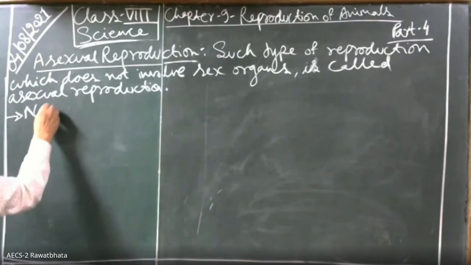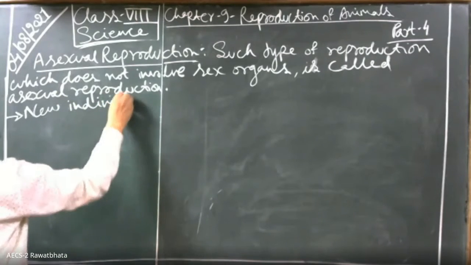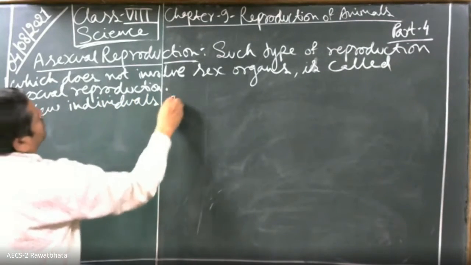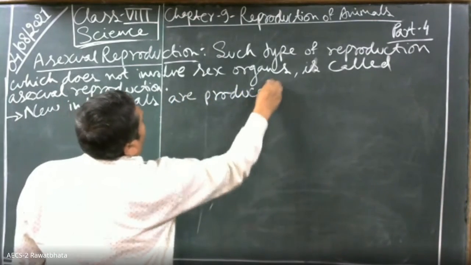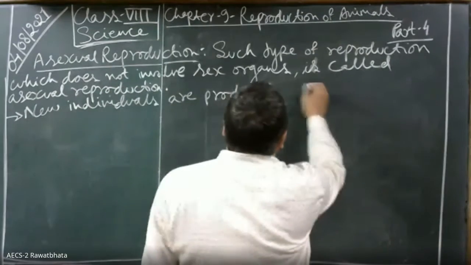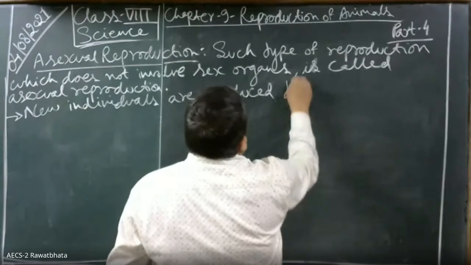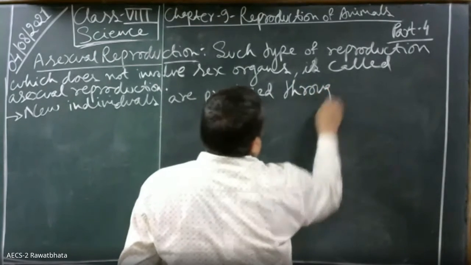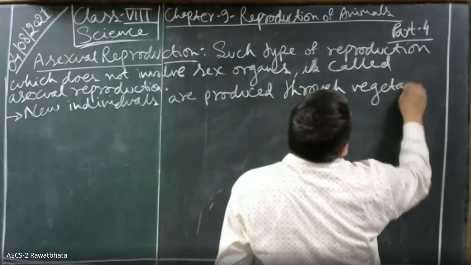New individuals are produced through vegetative organs of the body.